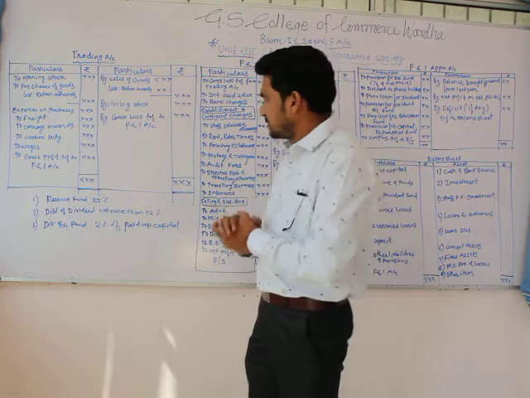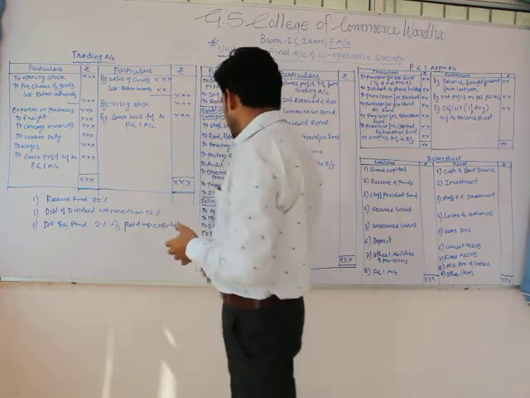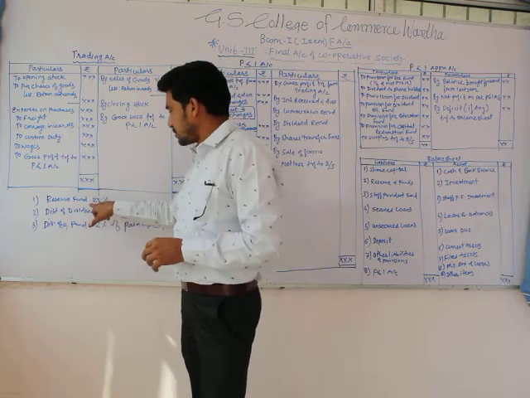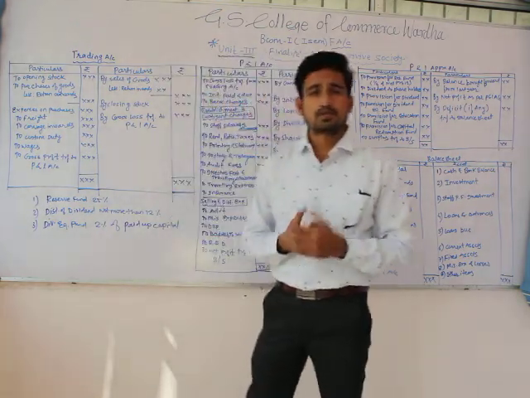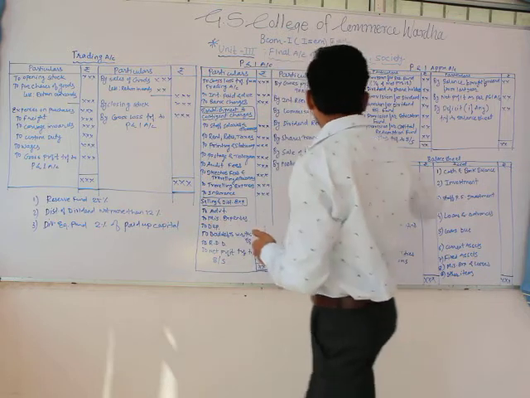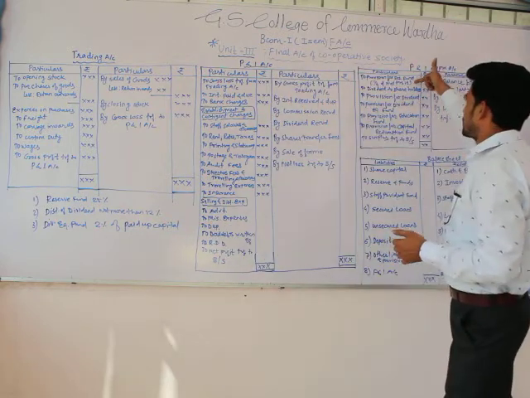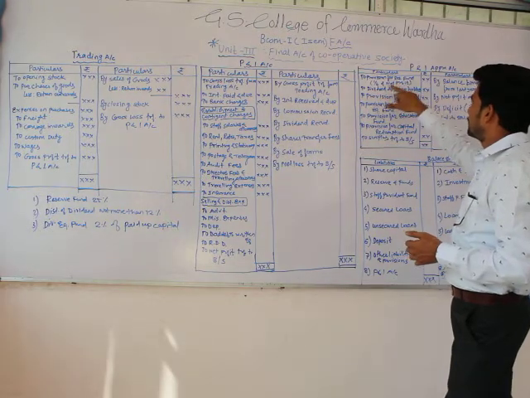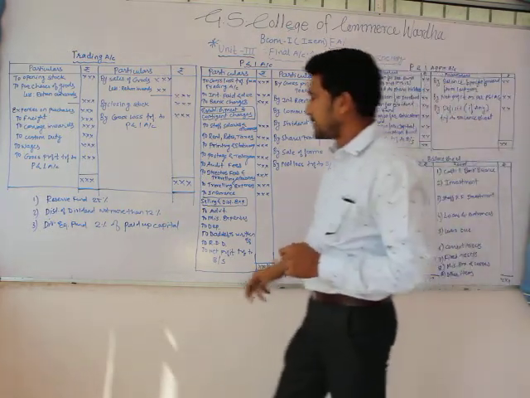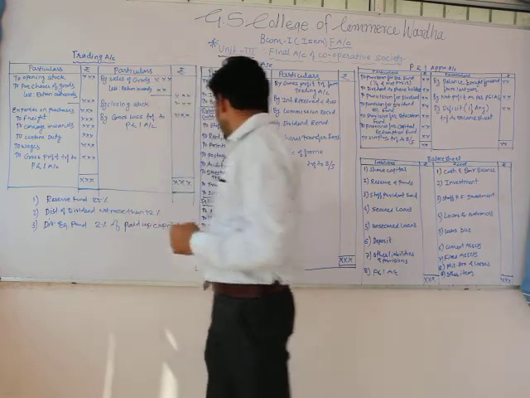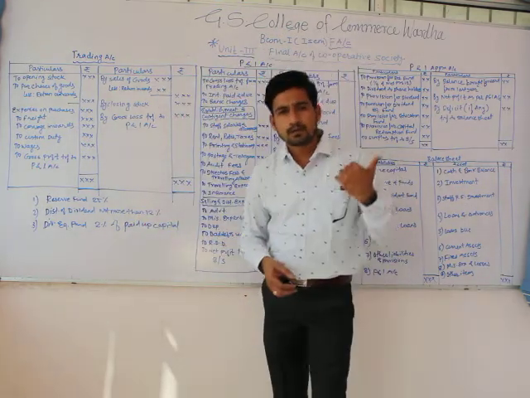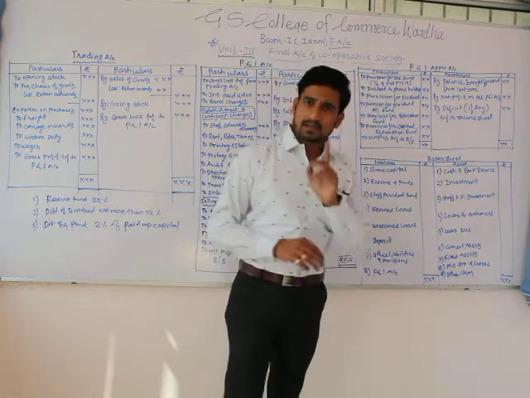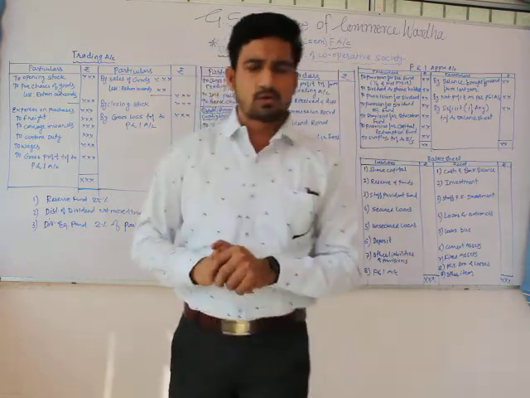For example, when there is a profit, that profit has to be transferred to the balance sheet. It should be 25%. So the reserve fund should be 25%, one-fourth of the net profit needs to be transferred to a reserve fund. That's why I mentioned here a provision for reserve fund, one-fourth of the net profit. You have to keep in mind that when there is a net profit, 25% of that net profit, or one-fourth of that net profit, needs to be transferred to the reserve fund. That is one necessary thing which we should keep in mind.